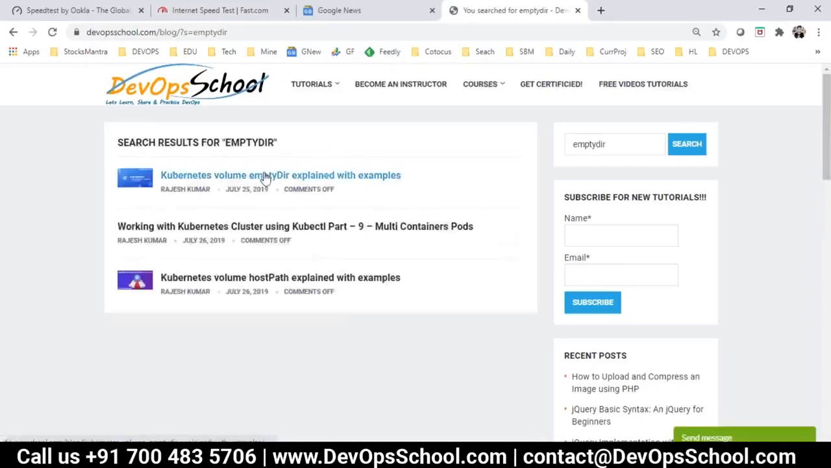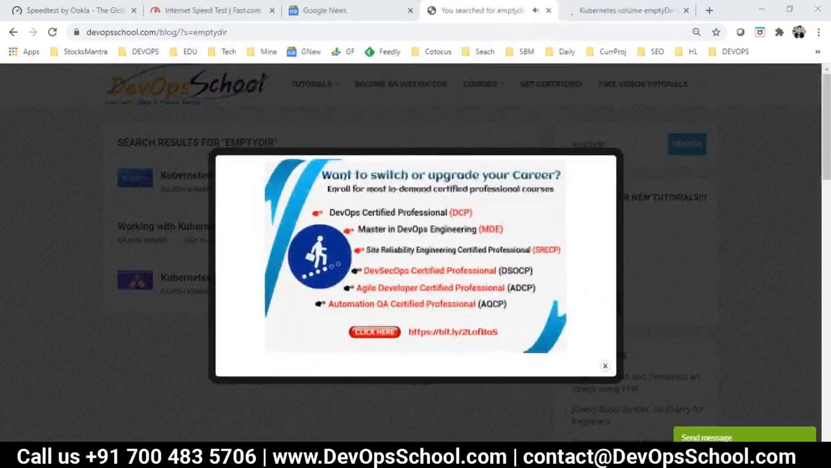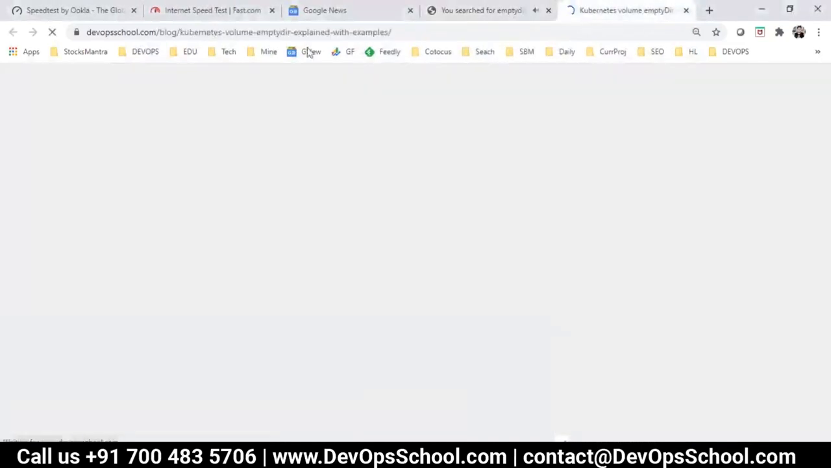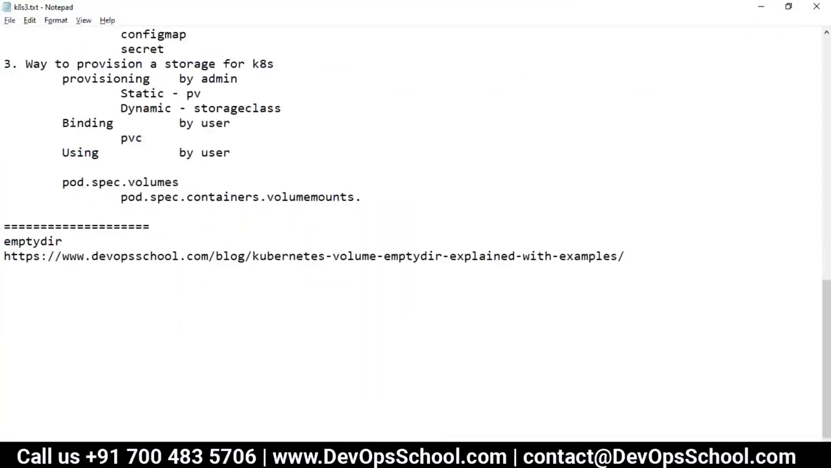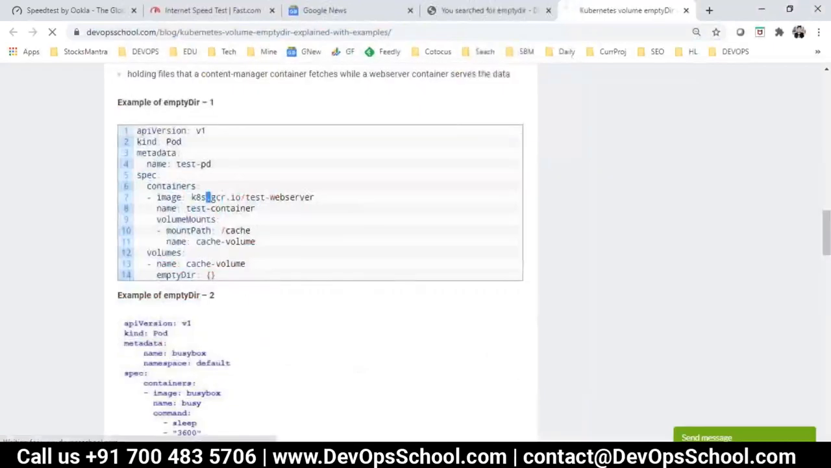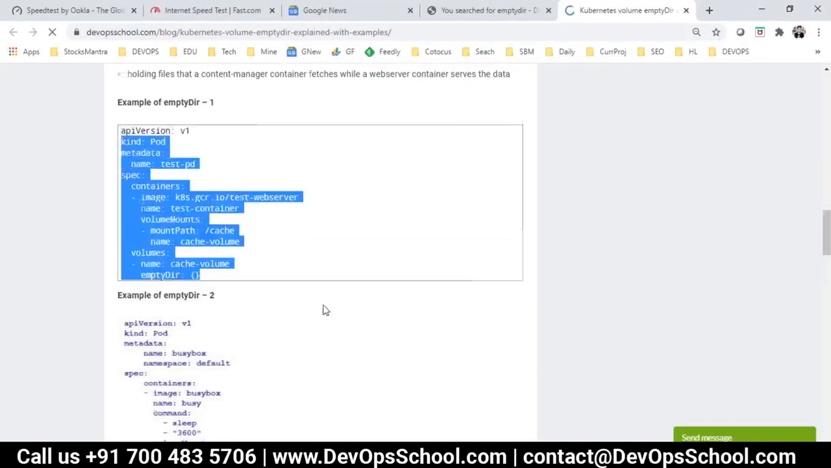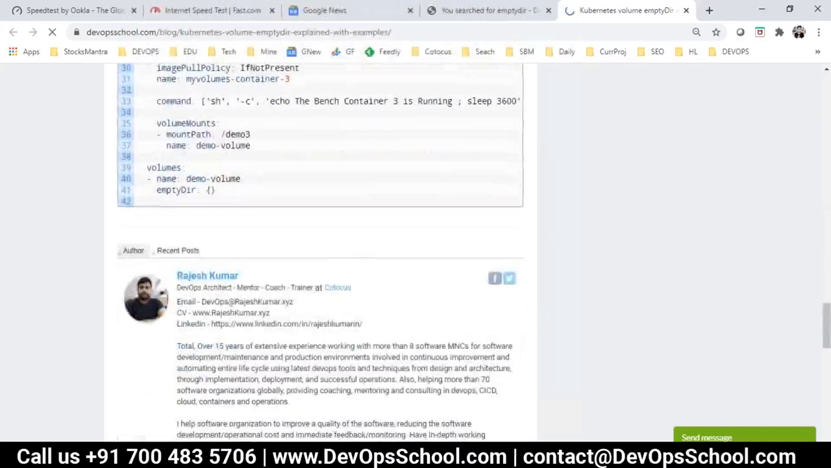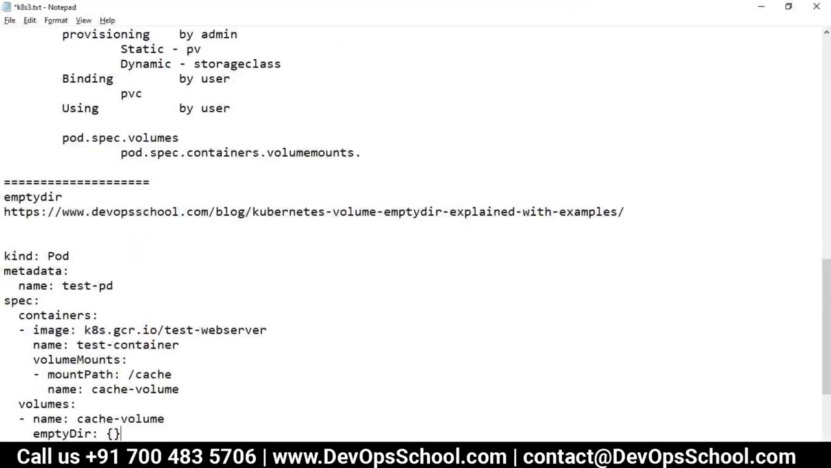So this is the empty dir. In detail, you can study a little bit later, offline hours. I'll move on to the demo part. I need only the example program. You can read this one offline. One advanced program is also there, you can check it out. But for the time being, this is the one.